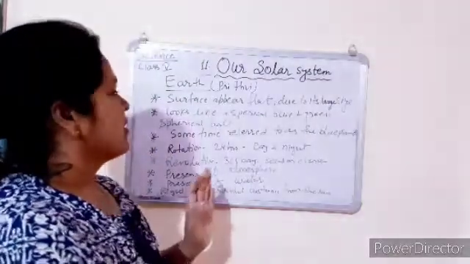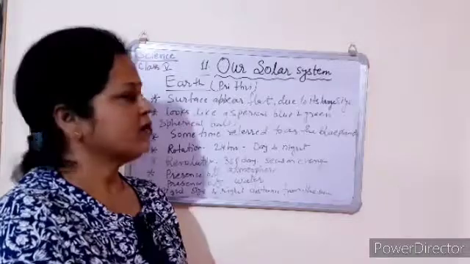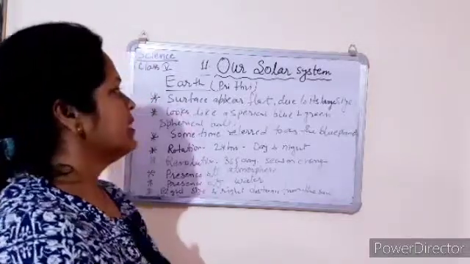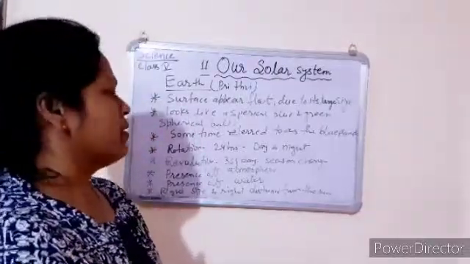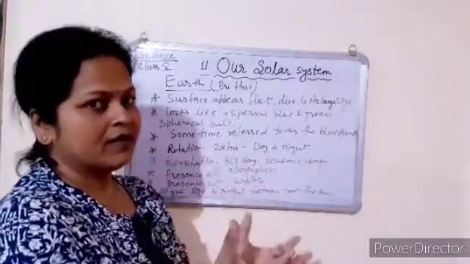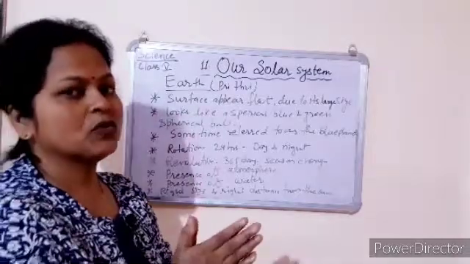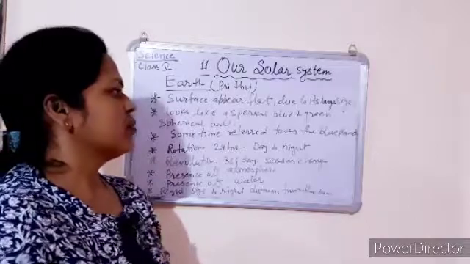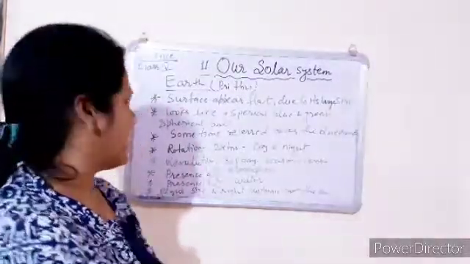And we know the surface of the Earth appears flat because it is very large in size, so we feel that we move on a flat surface. It looks like a spherical blue and green ball. Earth looks like a spherical ball which appears green due to the plants and blue due to the water. It is also called the blue planet.